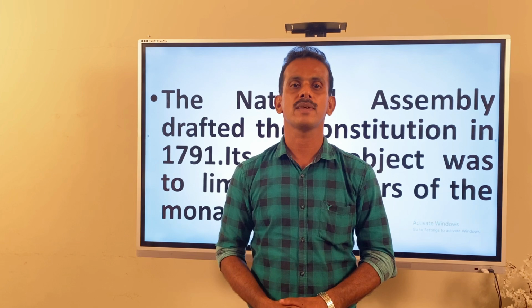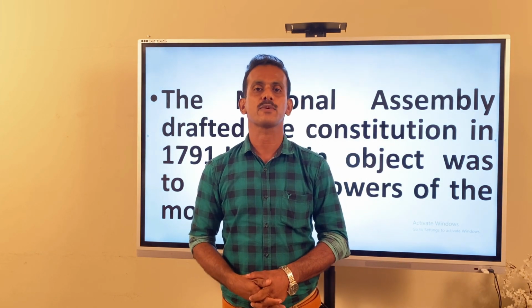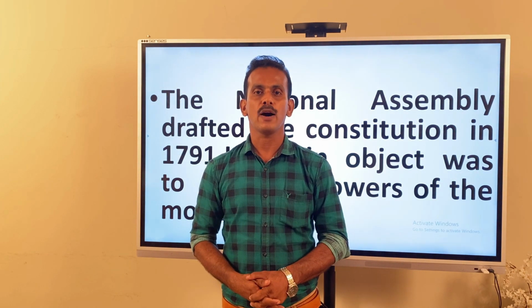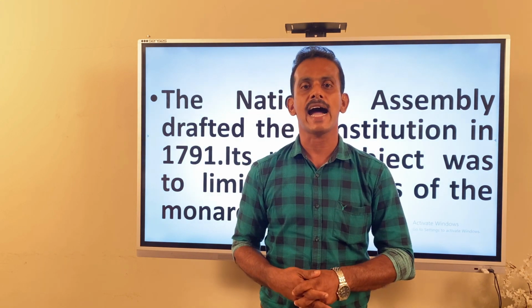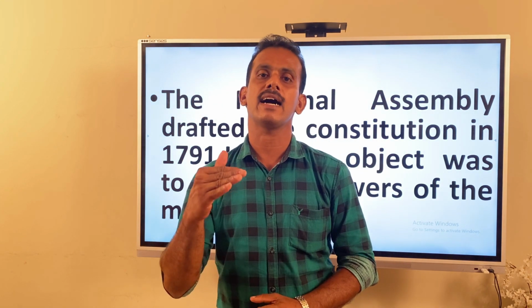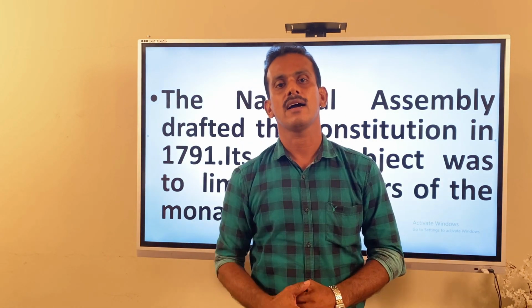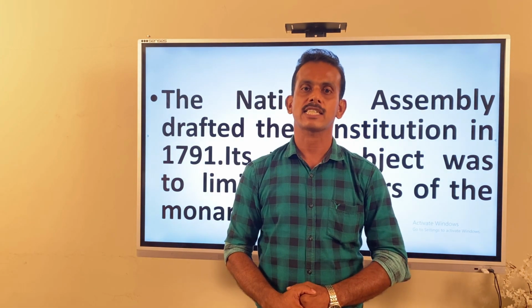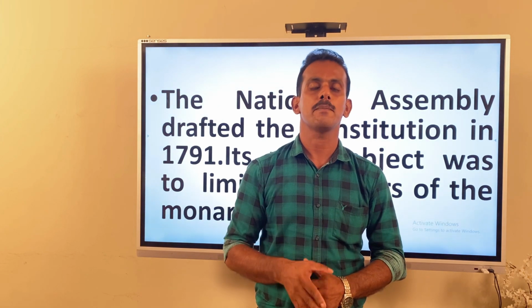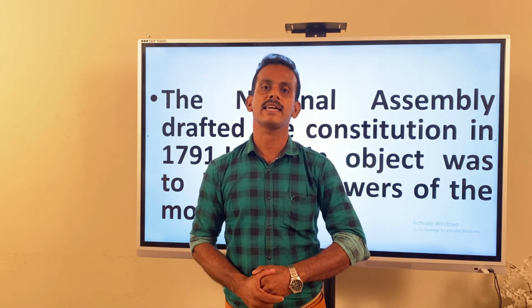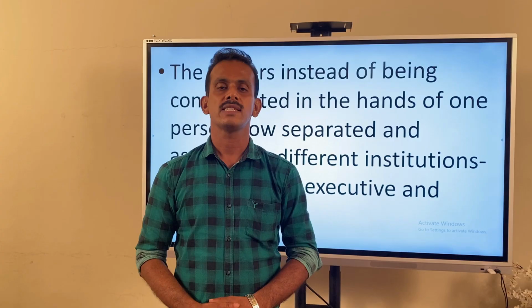The main advantages of the 1791 Constitution: the privileges enjoyed by the first and second estate were taken away. At the same time, church land was confiscated. The people of France, especially the active citizens, elected the electorate. This electorate elected the National Assembly. The National Assembly controlled the ministries, but the king had the veto power.